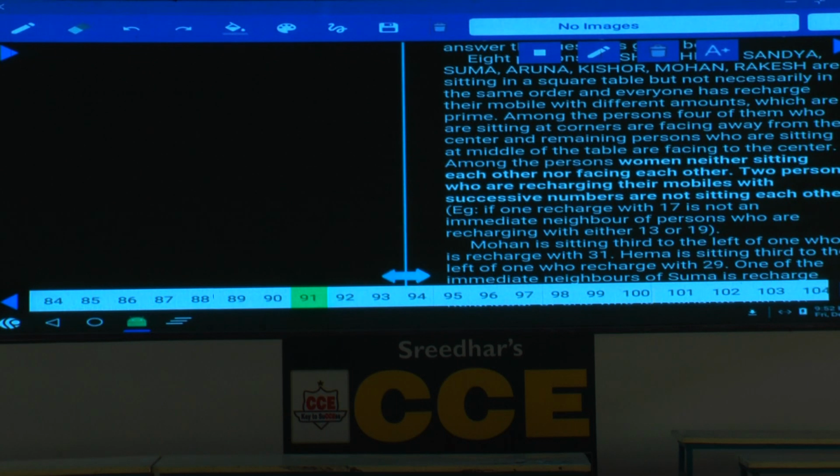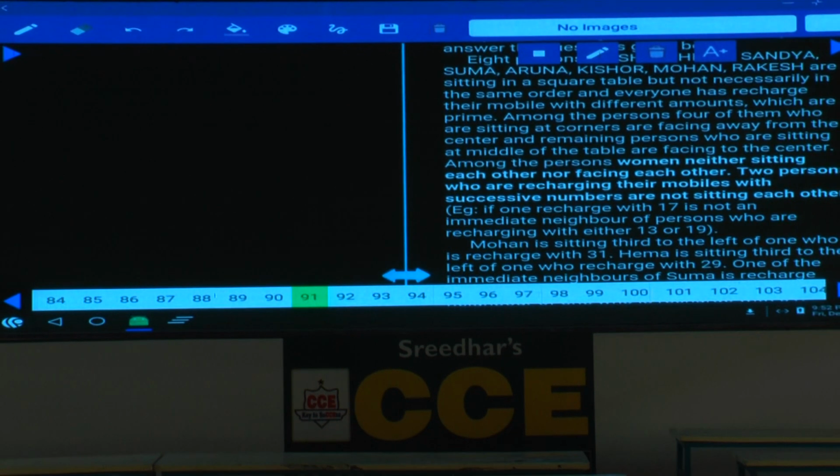Then among the persons, 4 of them who are seated at the corners are facing away from the center. How many persons are there? 8 persons. Now among these 8 persons, 4 persons are at the center and 4 at the corners. The persons seated at the corners are facing away from the center, and the persons who are facing the center are seated at the centers of this table. Everyone has recharged their mobile with different amounts which are prime.